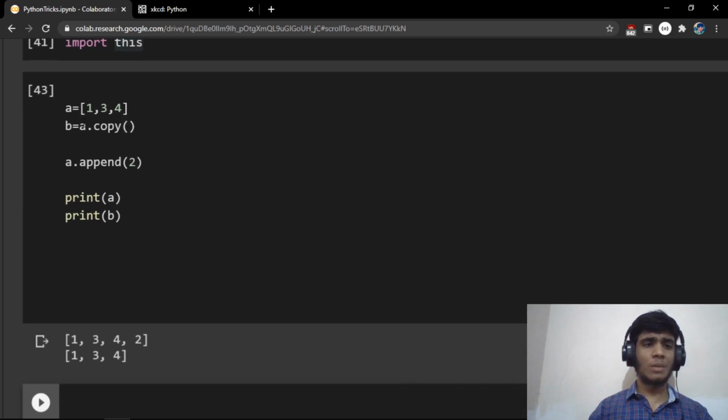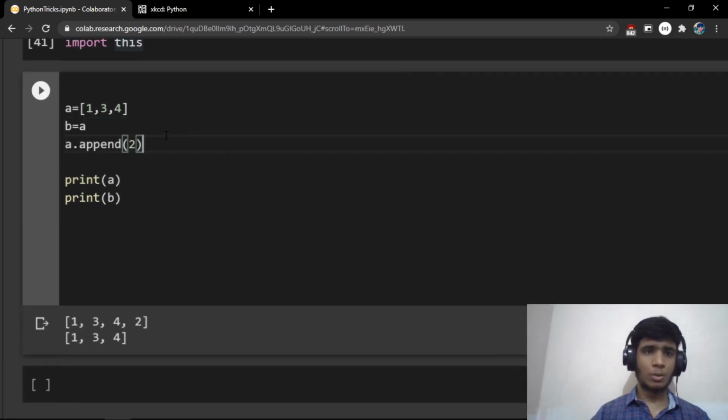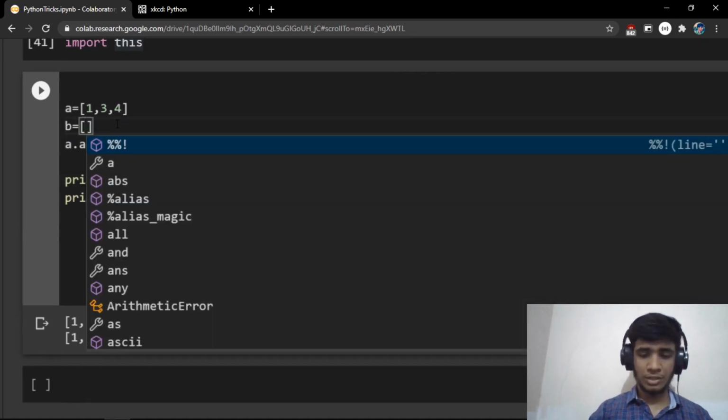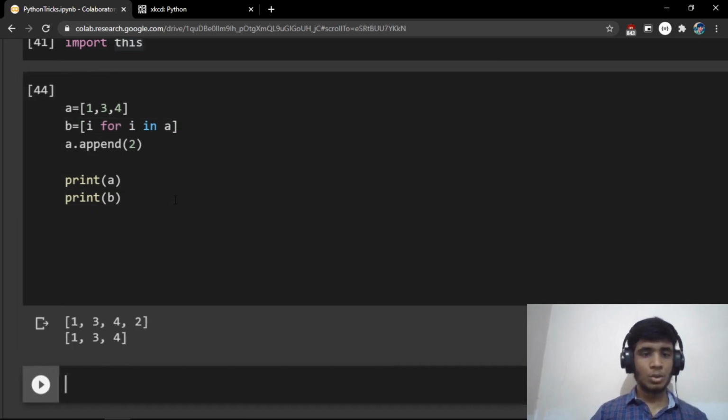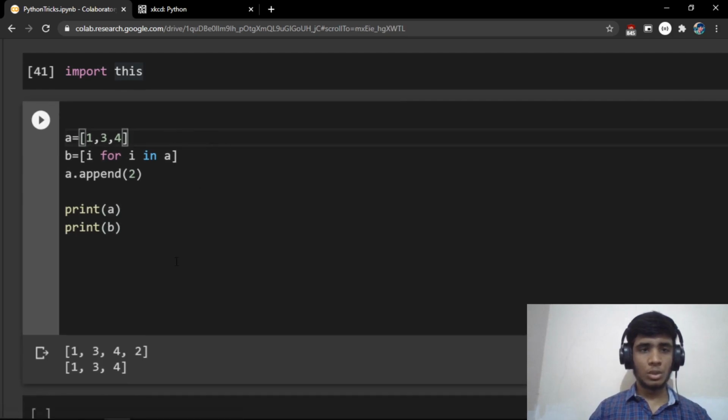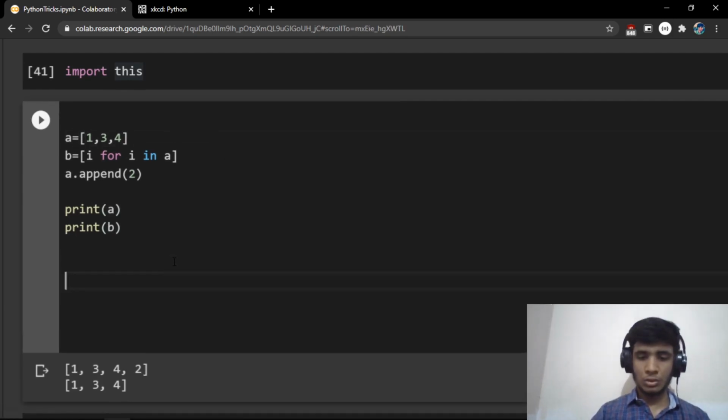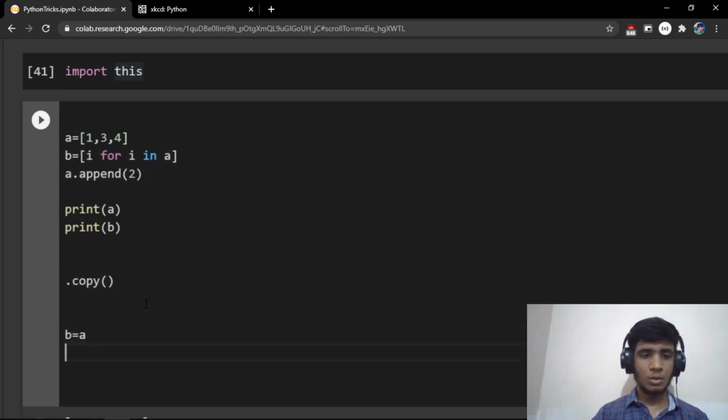And if you think, how can I remember everything, there is also another way of doing that, which might be hard for someone, but it is very simple if you understand it. Let's say a list with i for i in a. So we're creating a list and inputting all the elements from a. Even this does the same thing. So if you're trying to copy one list into another variable, then try to use .copy or this operation. But don't copy a list by something like b is equal to a.